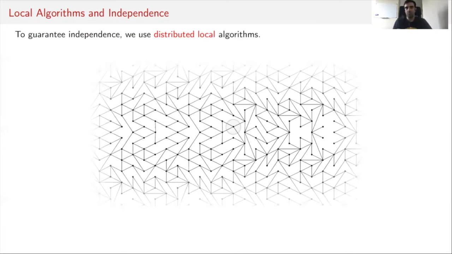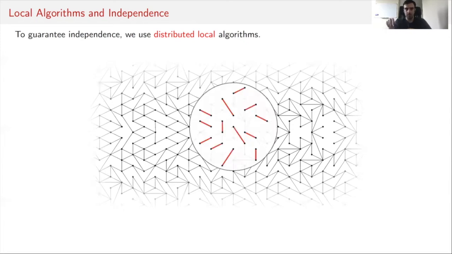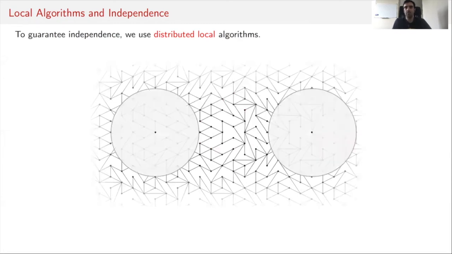However, to only answer the query of whether a single vertex is part of the matching or not, we only have to look at the small local neighborhood of this vertex instead of at the whole graph. A byproduct of this type of algorithms is that if we are given two vertices that are far apart in the graph, then whether or not they're part of the matching would essentially be independent of each other.